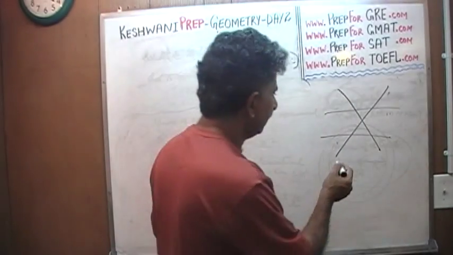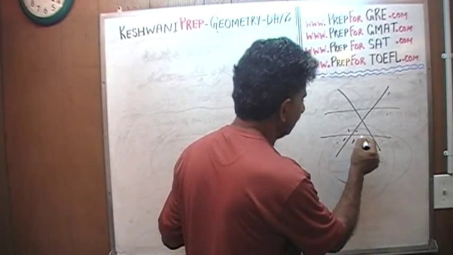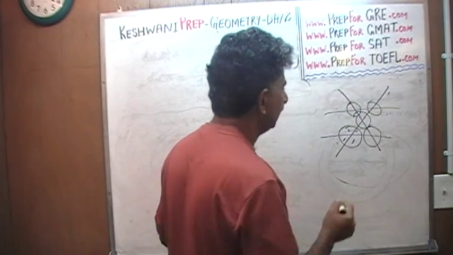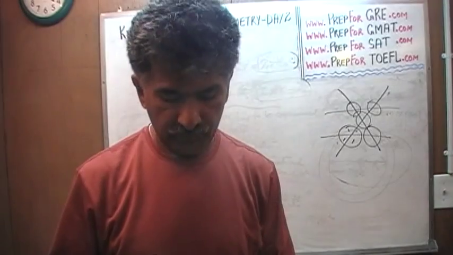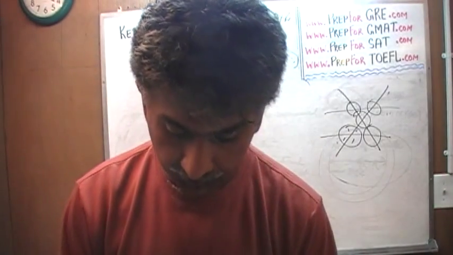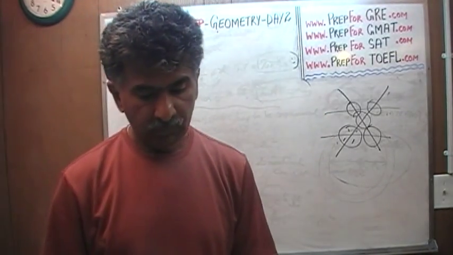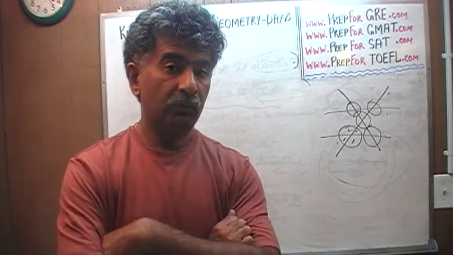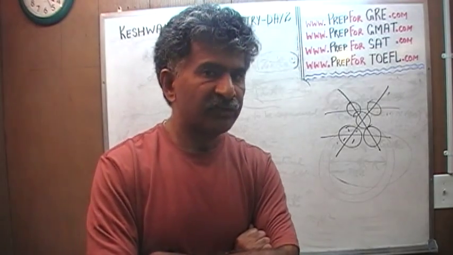There are many angles here. There's 1, 2, 3, 4. There are 4 angles here, 4 angles here, 4 angles here, 4 here. There are 20 angles in there, and you have to know which angle equals which angle. And that's what we'll talk about probably on day 5 or 6. And then we'll talk about the distance formula.